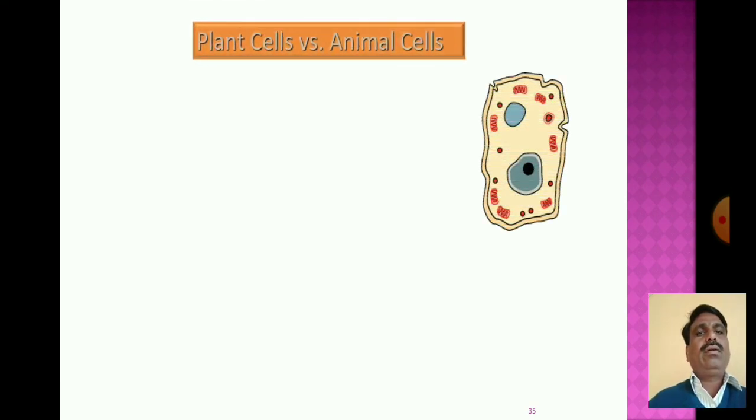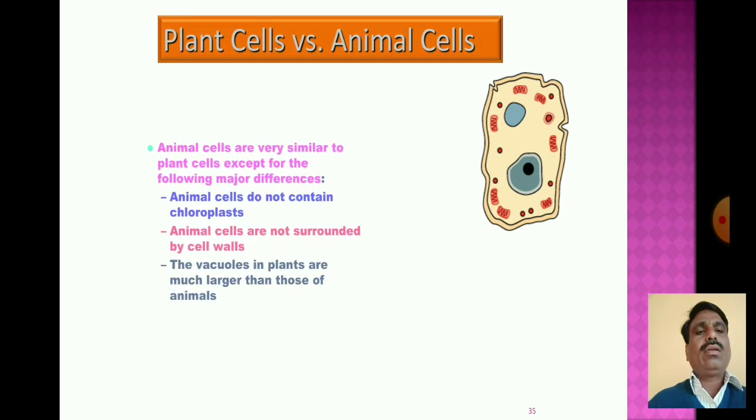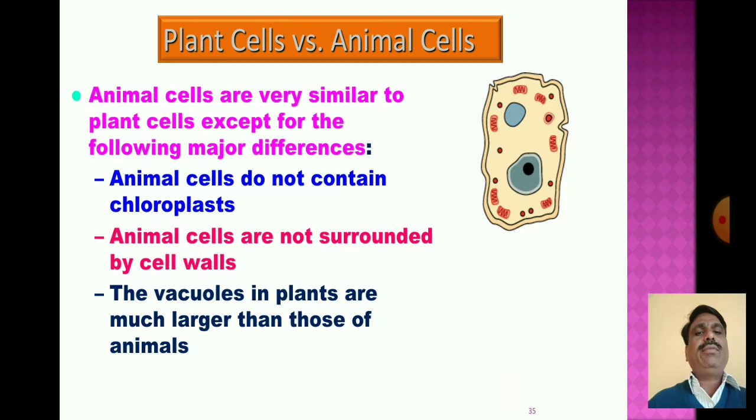Now, plant cell versus animal cell. Animal cells are very similar to plant cells except for the following major differences. Animal cells do not contain the chloroplast. Animal cells are not surrounded by cell walls.